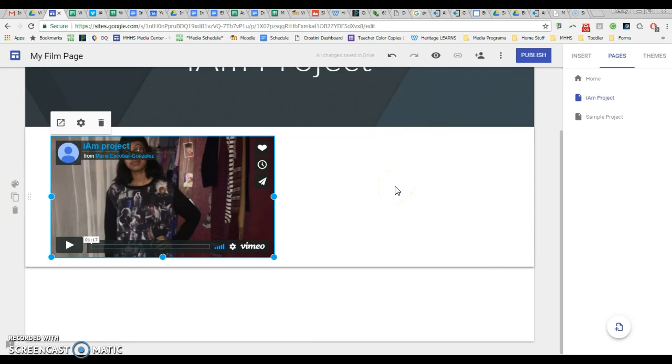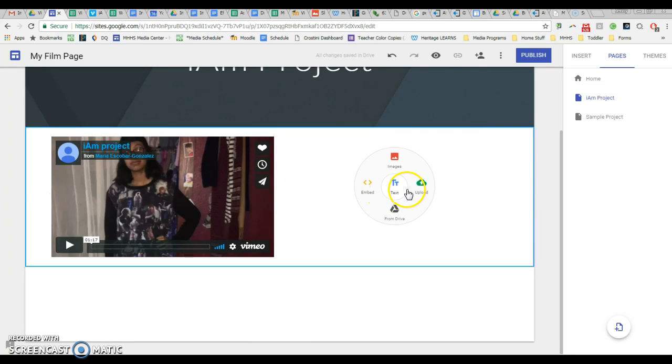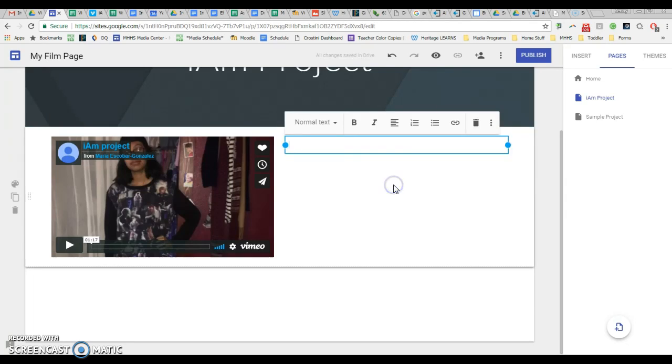Then I'm going to double click again over here in this white space, and I have an option to add text, and here I will type in my reflection. Now this reflection is basically what you got up and talked about before we played your video in class. Those questions should still be in your email.